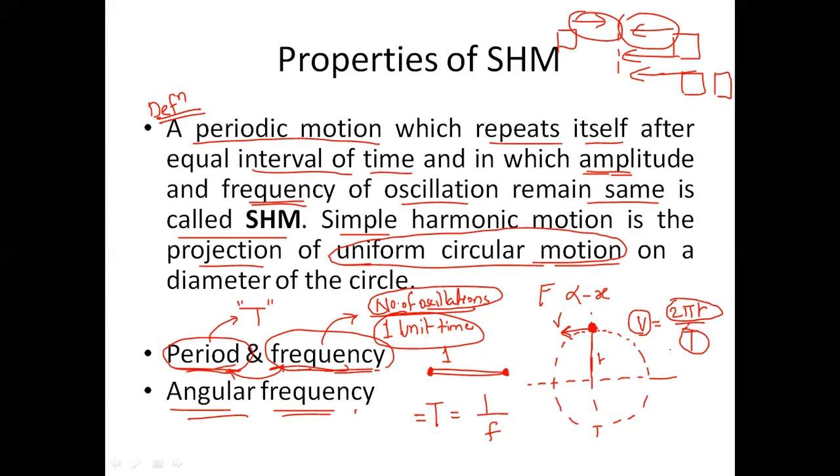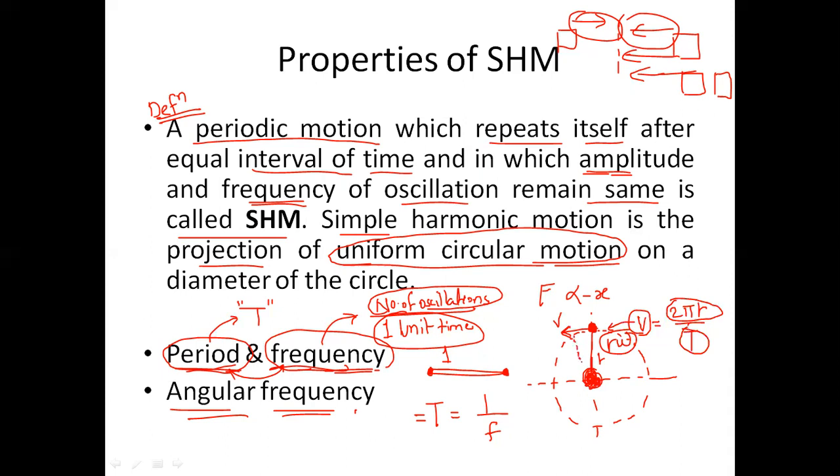Now I can also define this velocity in some other way. If you remember, this velocity can also be given as r omega from the circular motion analogy. If the earth is rotating about the sun, which is at the center of its trajectory, it is rotating with an angular velocity omega.